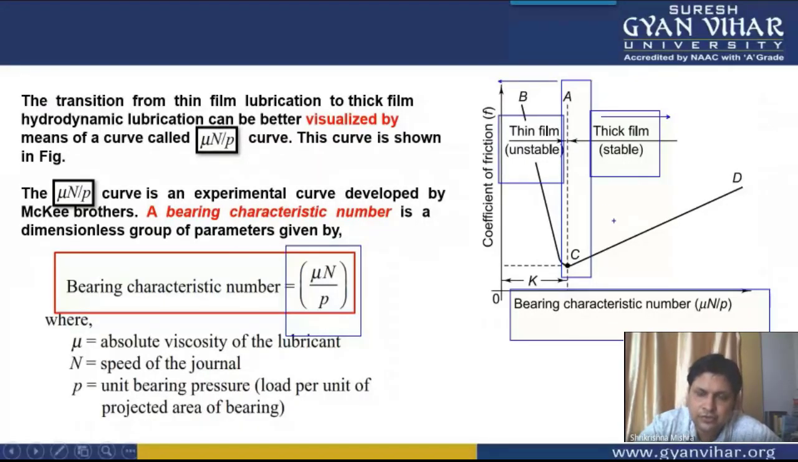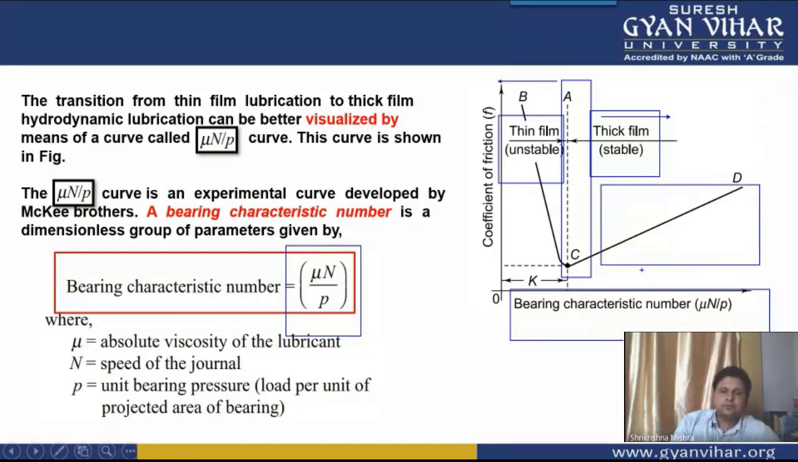This was your characteristic number, mu N by p. And why was it important? Because it gives you the condition of whether the lubrication is stable or unstable. This AC line is the transition line. On the right of it, you have the thick film lubrication region. On the left of it, you have the thin film lubrication region. Always the lubrication should be in this CD region. This is known as the thick film lubrication region, and it is also known as the self-correcting region.